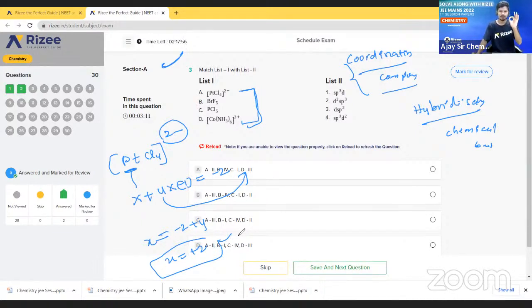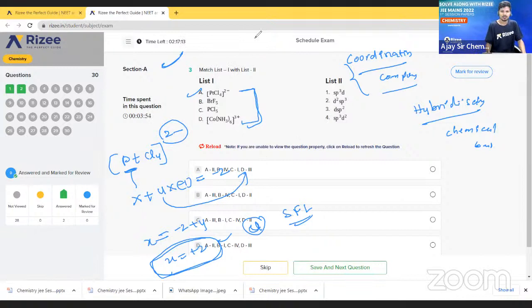Are you getting my point? Very important. At +2 oxidation state of platinum, chlorine will act as a strong field ligand. Actually chlorine is a weak field ligand, but when Pt comes, it will act as a strong field ligand, because Pt has a very big atomic number. Okay, are you getting my point?